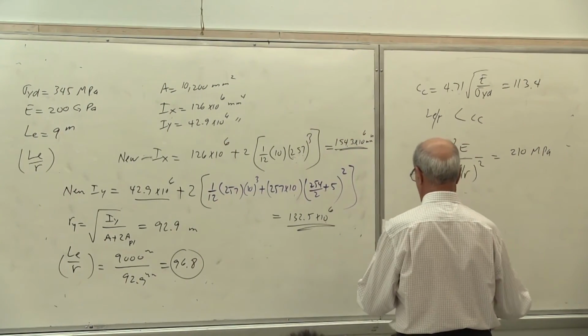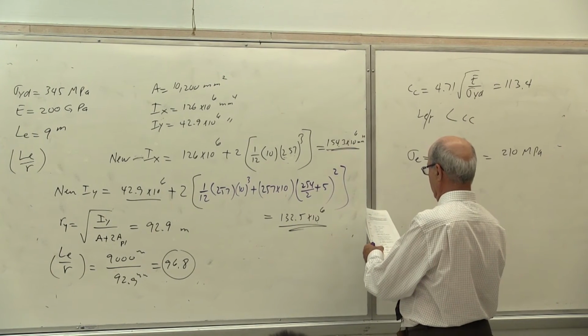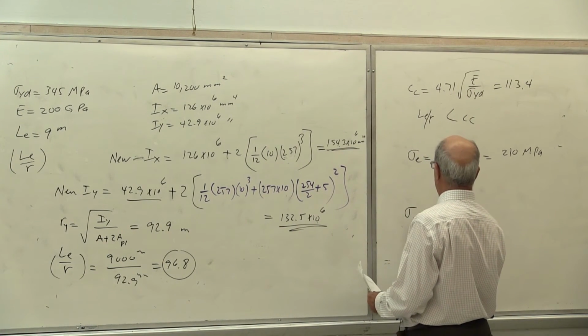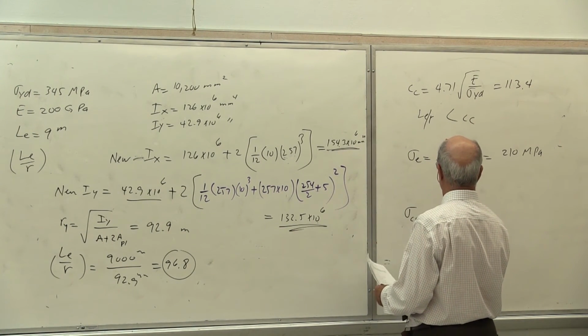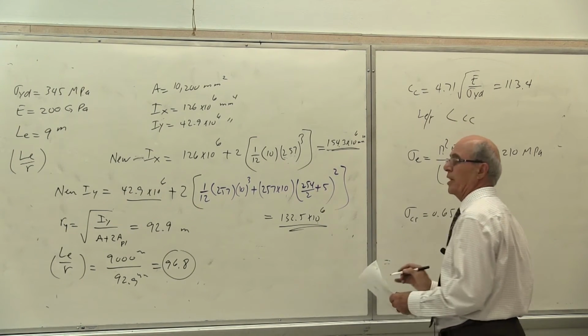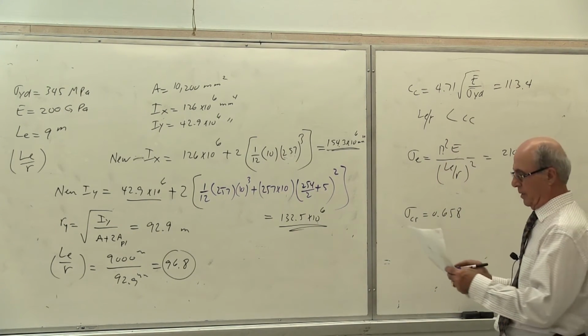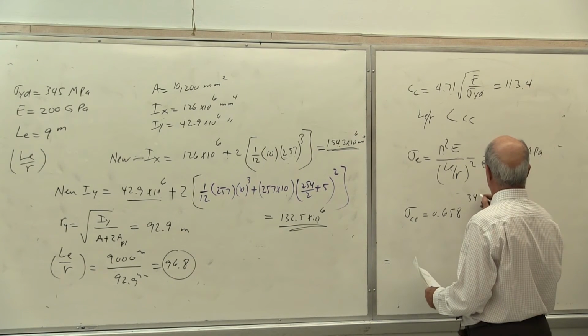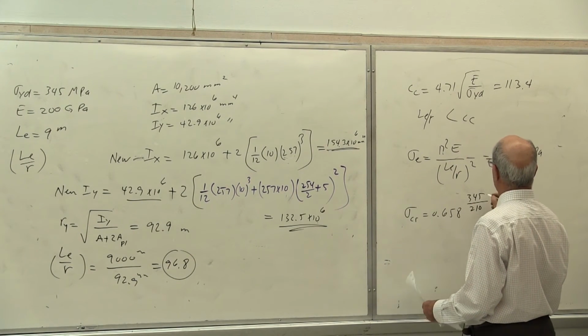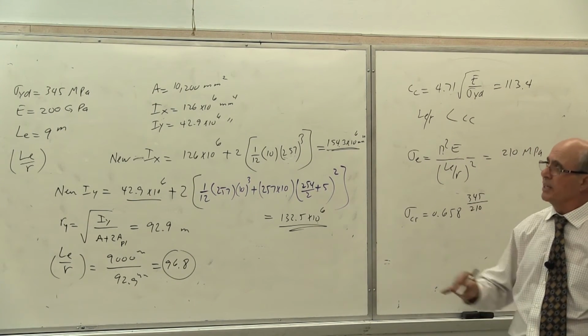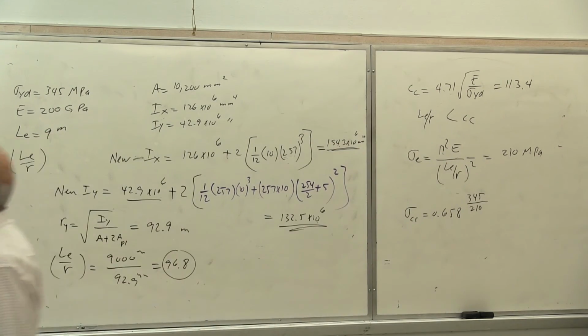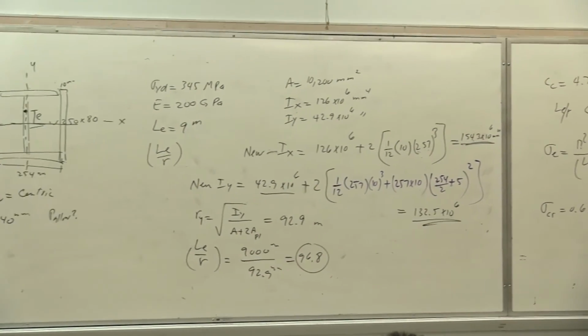And then you said, OK, formula. What formula did we have there? The formula that we have there, sigma. Remember sigma critical? We said 0.658 to the power of 345 divided by 2 times sigma yield over sigma Euler. It is there, but you don't see it there. It is there. Is that correct or not?